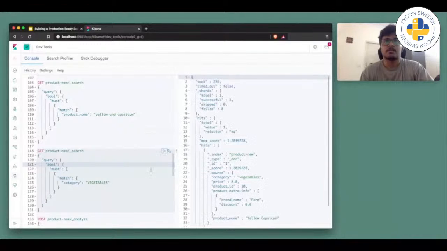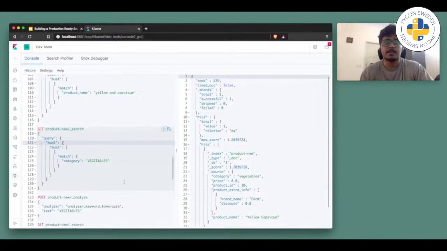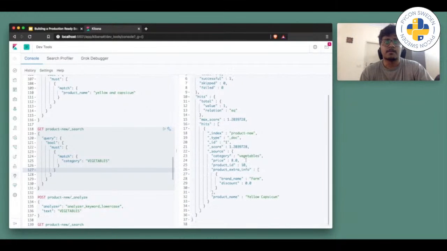When I search for it, as you can see, I will be getting this vegetables document. You might be thinking how it's possible, how it's being done.